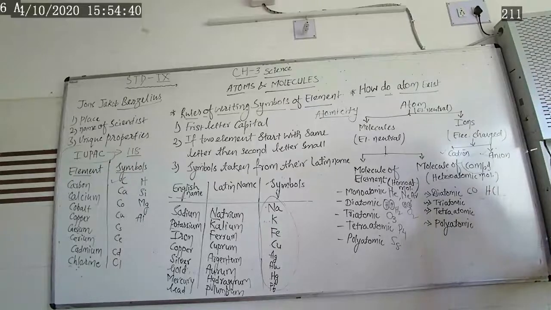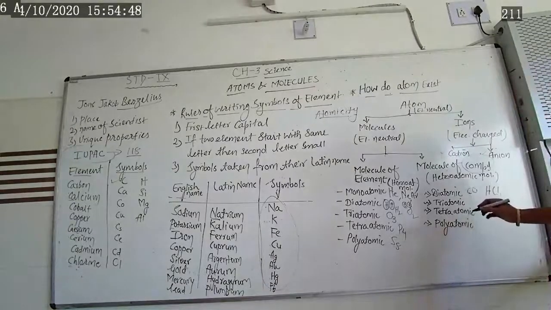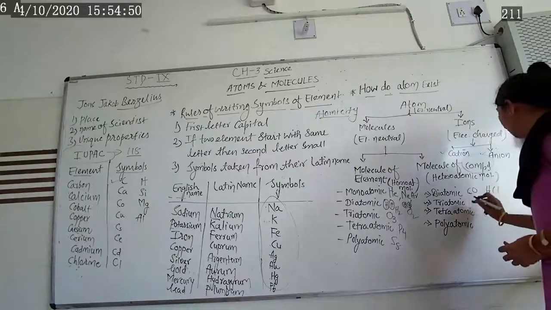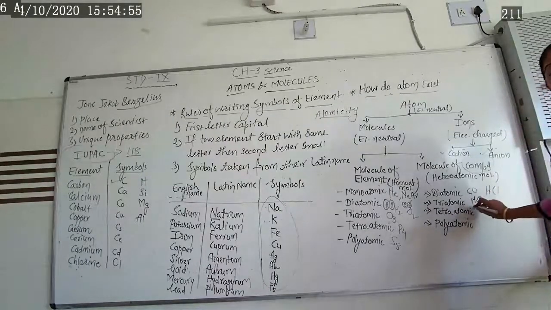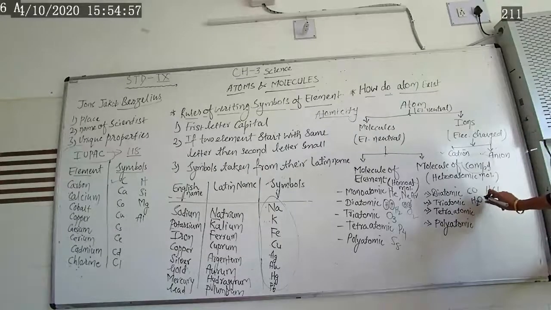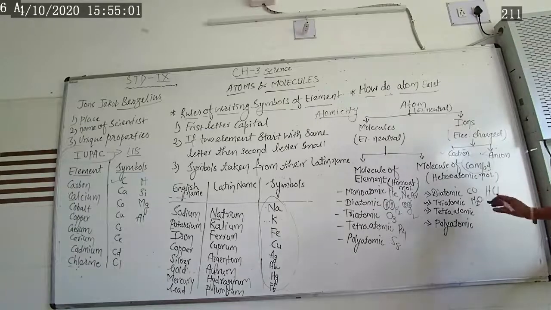Now let us see about triatomic. Three atoms combined together. There are many examples, but only a few examples we will see here. A triatomic example is water, H2O. Two hydrogen atoms and one oxygen atom combined together and they form a molecular compound known as triatomic, meaning two hydrogen and one oxygen.